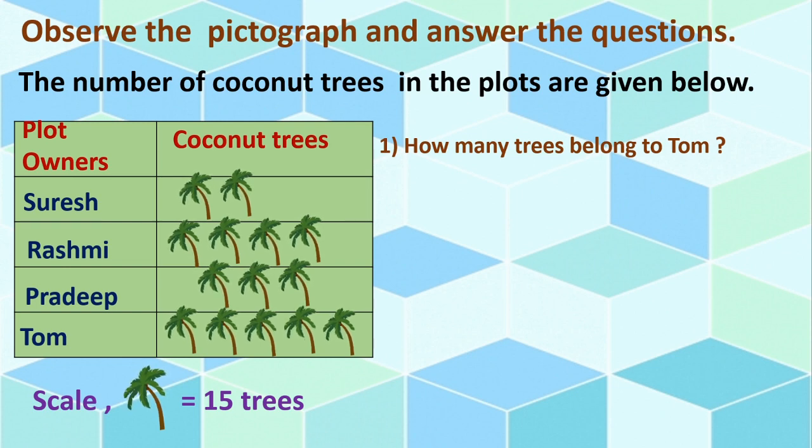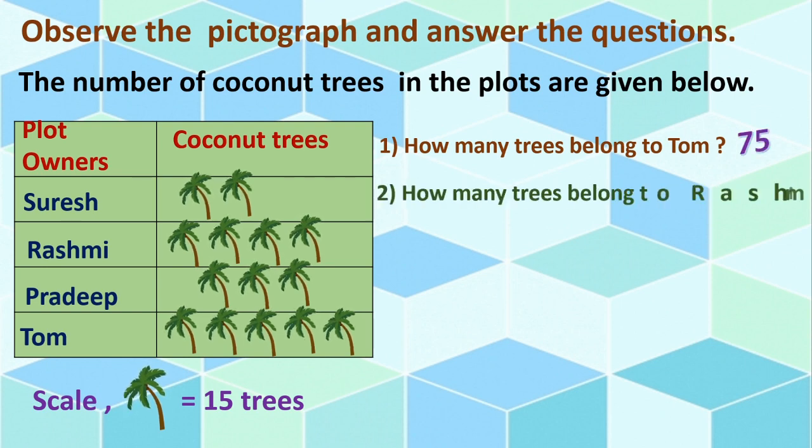Yes, very good. Correct. Tom has how many coconut trees? 15 5s are 75. Right. I will not help now. Second, how many trees belong to Rashmi? Yes, you are right. 15 4s are 60.